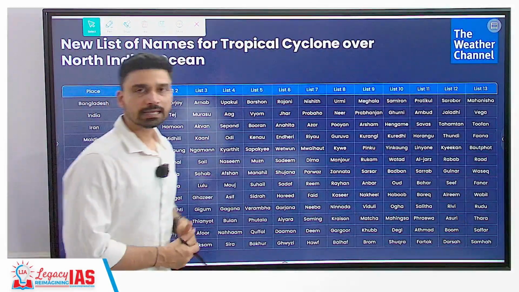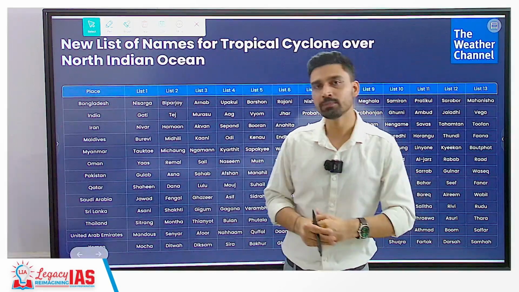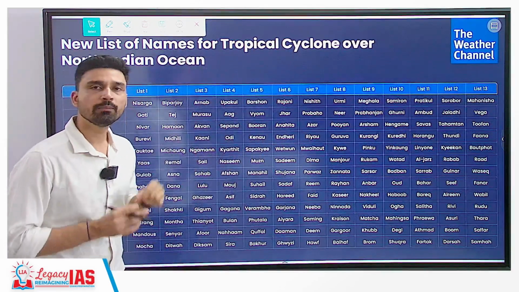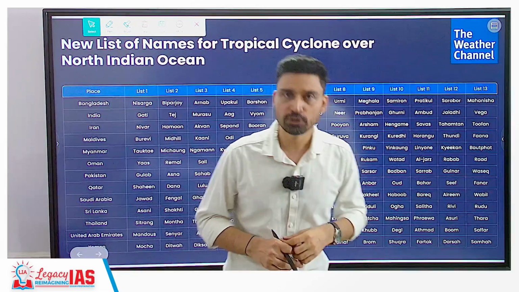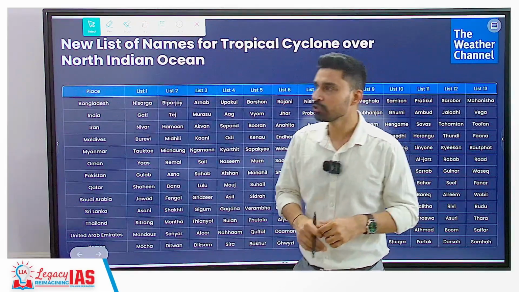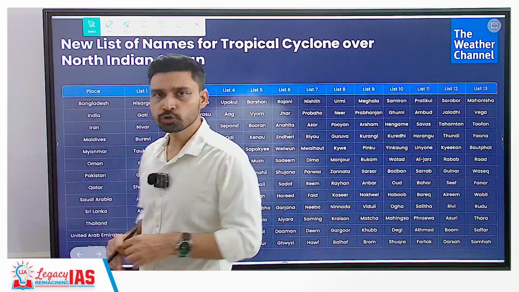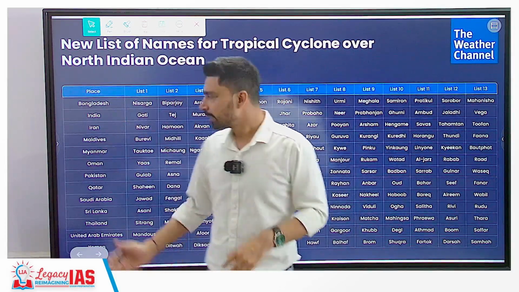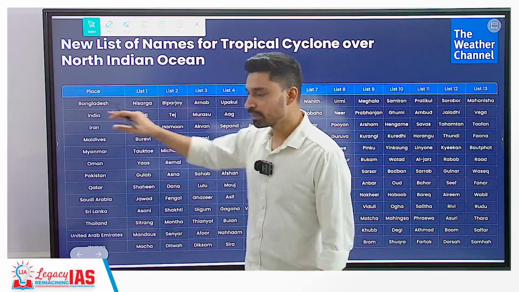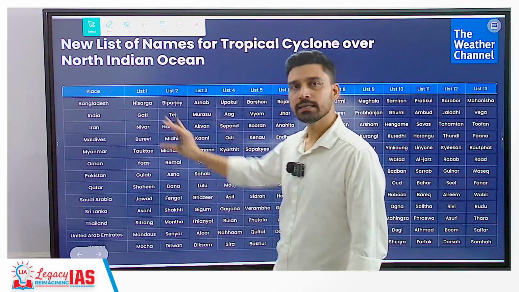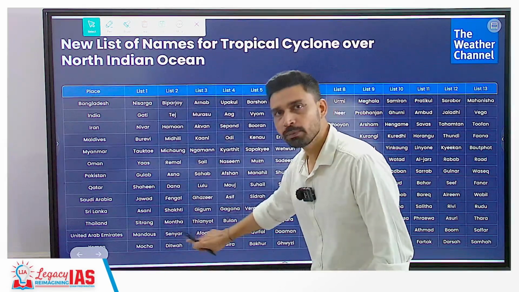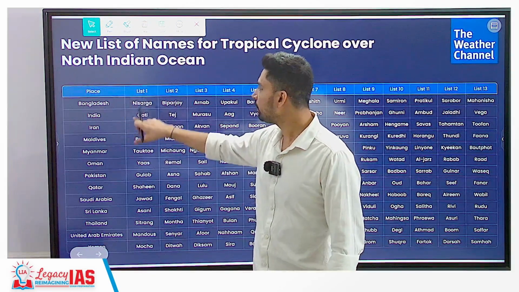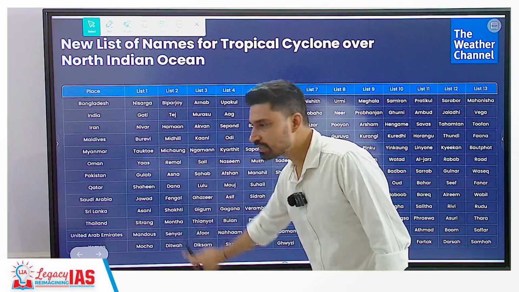Now, naming of tropical cyclone is also very interesting, because if you have read the news, every time a cyclone hits India, you would see that it is referred to by a particular name. This naming is largely done by a regional organization under the World Meteorological Organization, which lists all the countries situated in the Indian Ocean region. Based on the names submitted by each of these countries, the countries are organized in alphabetical order, and one by one names are given to cyclones while moving in a column wise manner. For example, Nisarg, Gati, Nivar, Burevi, Toktai, as you can see. So cyclone number 1, 2, 3, 4 all the way up to 13, then 14, 15, 16, 17 and so on.